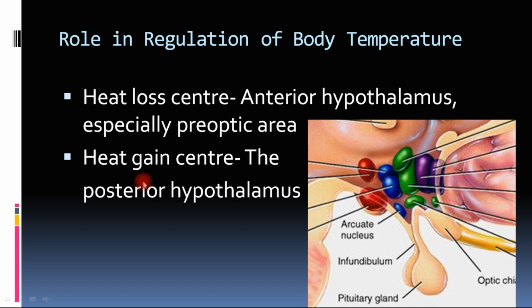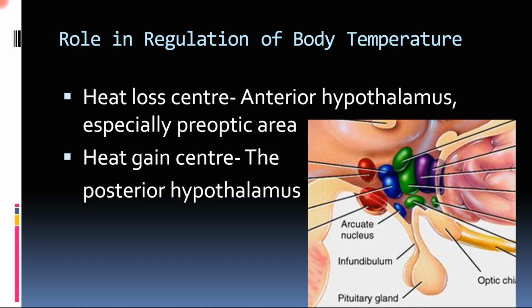Whereas the other center is the heat gain center, which is located in the posterior aspect of the hypothalamus. It produces heat gain, that is, shivering and vasoconstriction to inhibit the blood flow to the skin. We have already studied the mechanism of heat loss and heat gain in our video lecture of body temperature regulation.